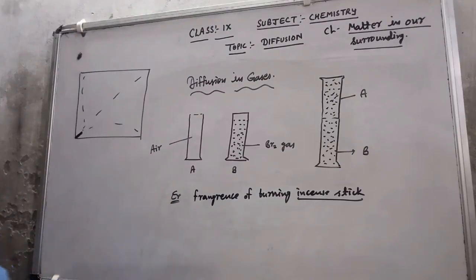The other example of diffusion in gases that I will discuss is the smell of food being cooked in the kitchen.